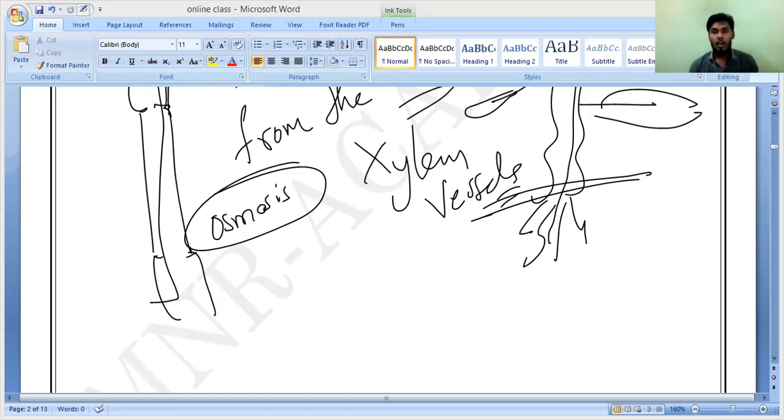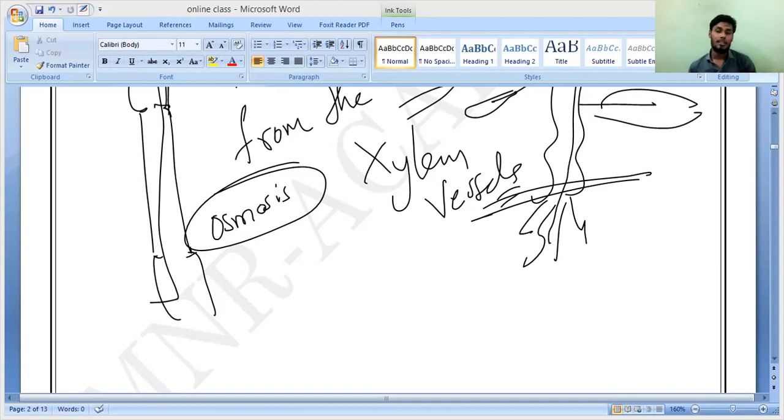Plants take the water required for photosynthesis from the soil. The soil contains some water, correct or not? So the water present in the soil is absorbed by the roots of a plant and transported to the leaves through the vessels. Vessels means pipes, like drain pipes. Xylem tubes run like interconnected pipes throughout the roots, stem, branches and leaves.